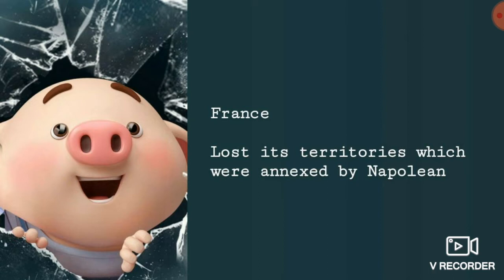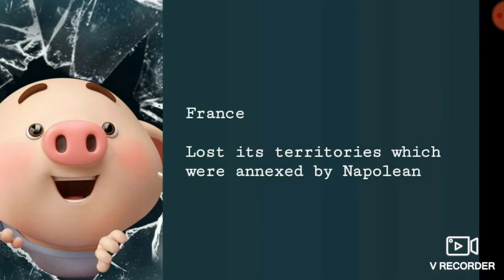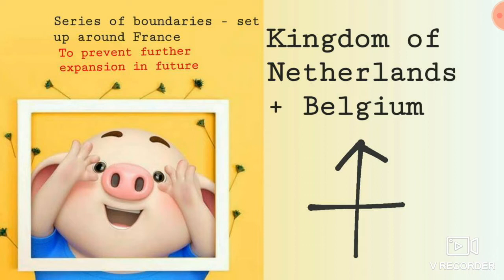Number two: many places were captured by Napoleon and included with France. Napoleon was ruling France, then he captured many other places and added them to France. Now the conservatives removed those added places from France. They wanted to preserve France as it was; they did not want any expansion.